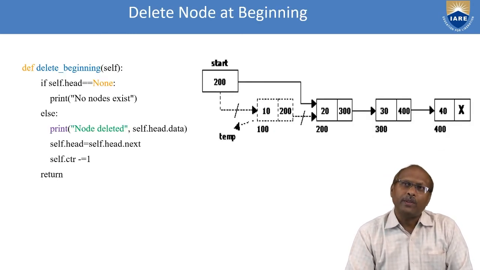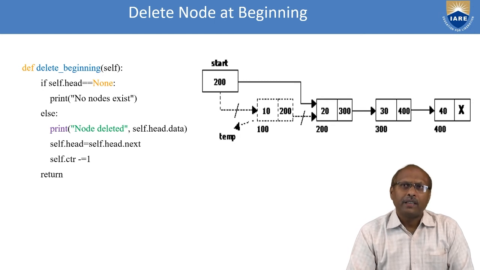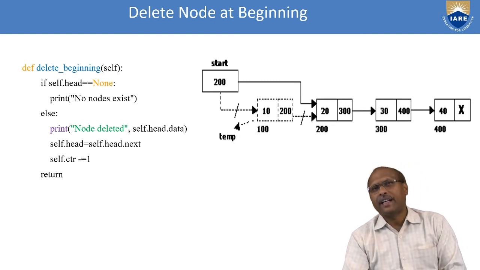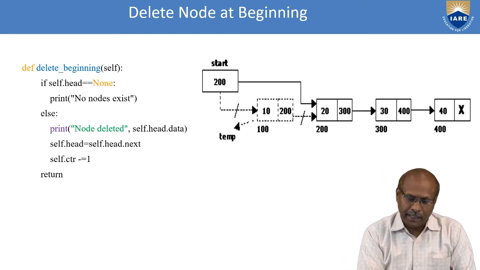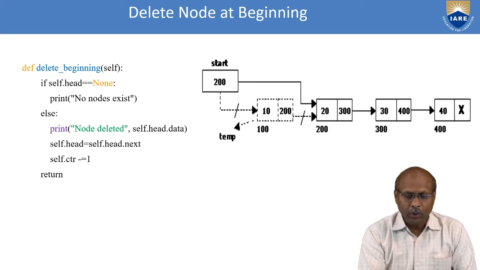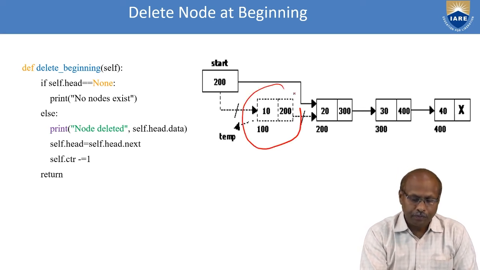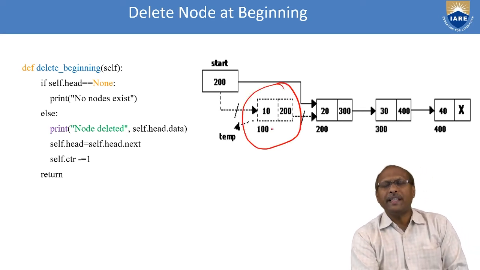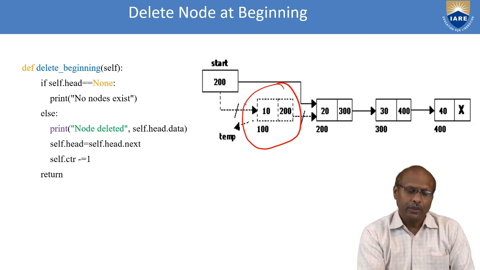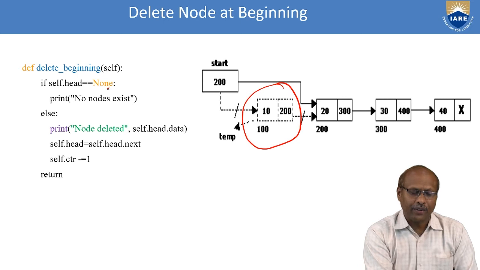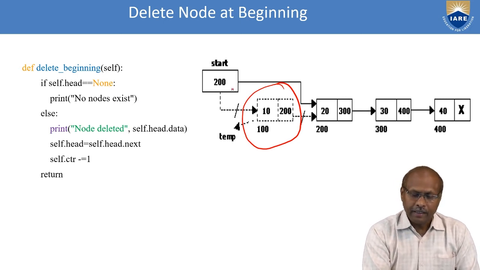Similarly, you can delete a node from the linked list. You can delete at the beginning, in the middle, or at the end. There are 3 positions. If you want to delete from the beginning, what do you have to do? Who knows the beginning node's address? The start pointer knows. So here I'll check whether my head is none or not. If head is none, nothing is there, no node exists. If head is not none, earlier the start was pointing to 100.